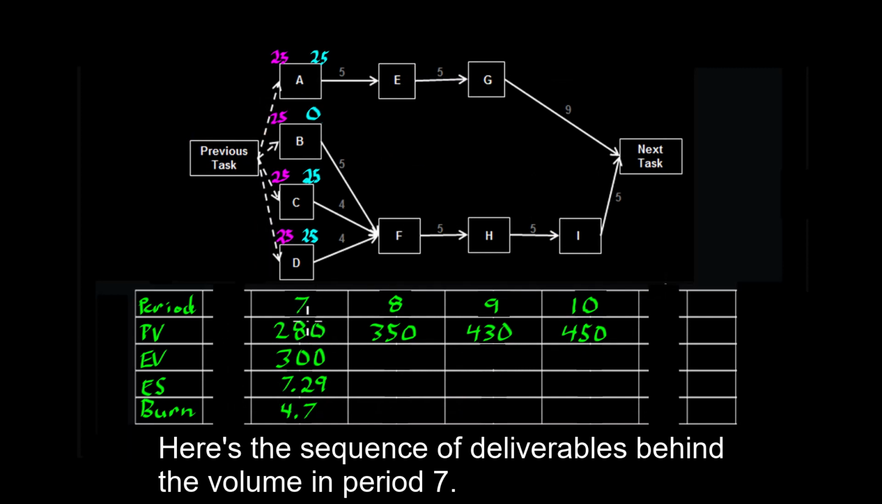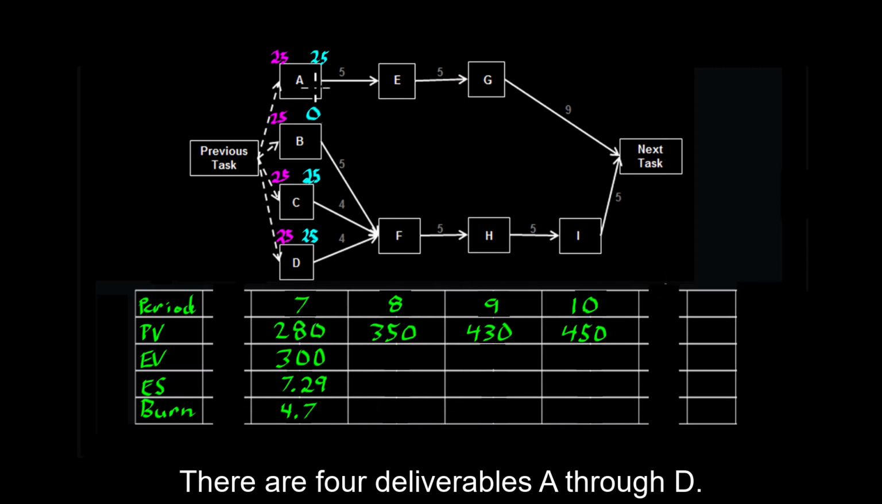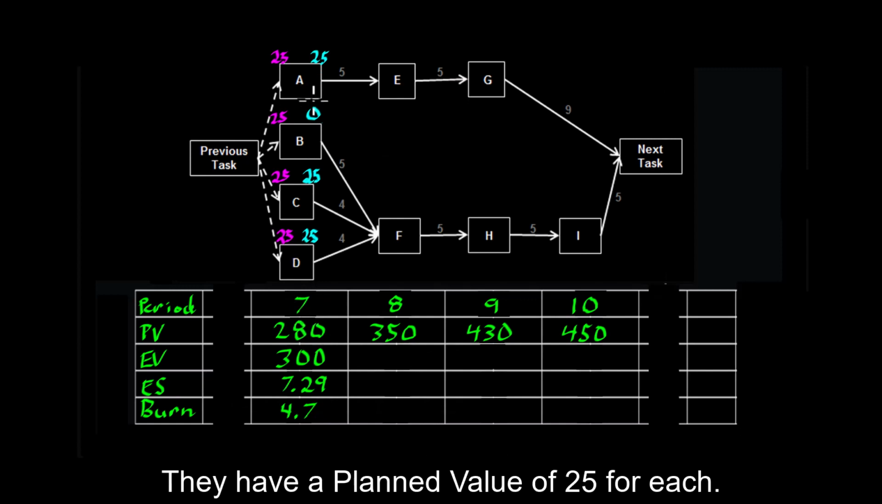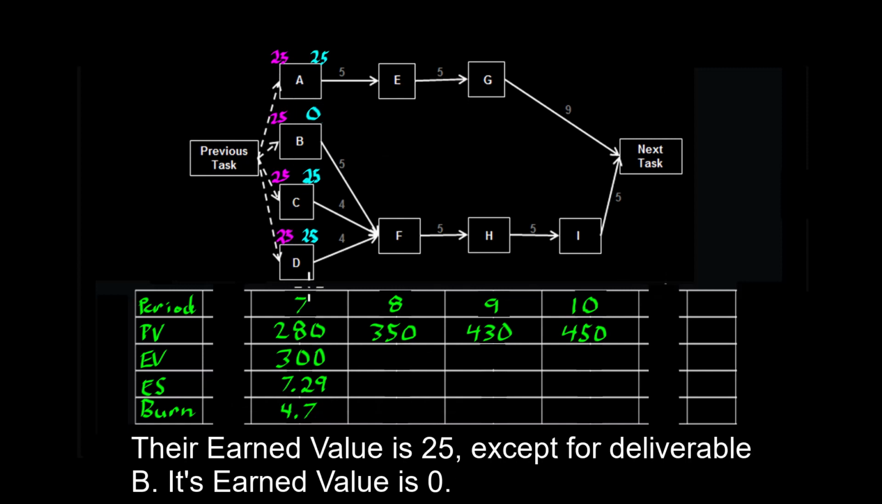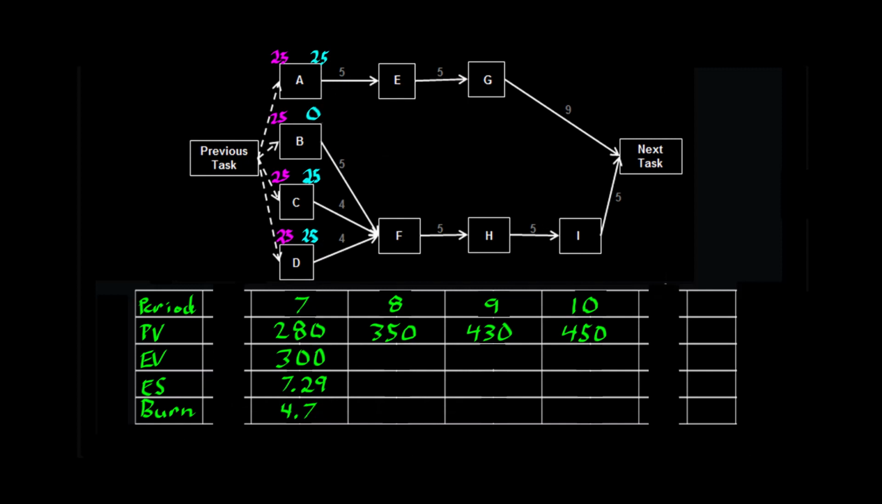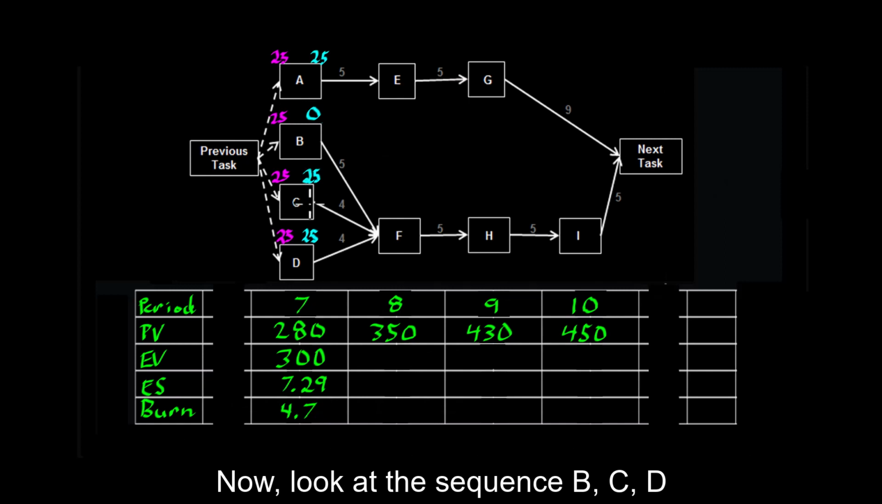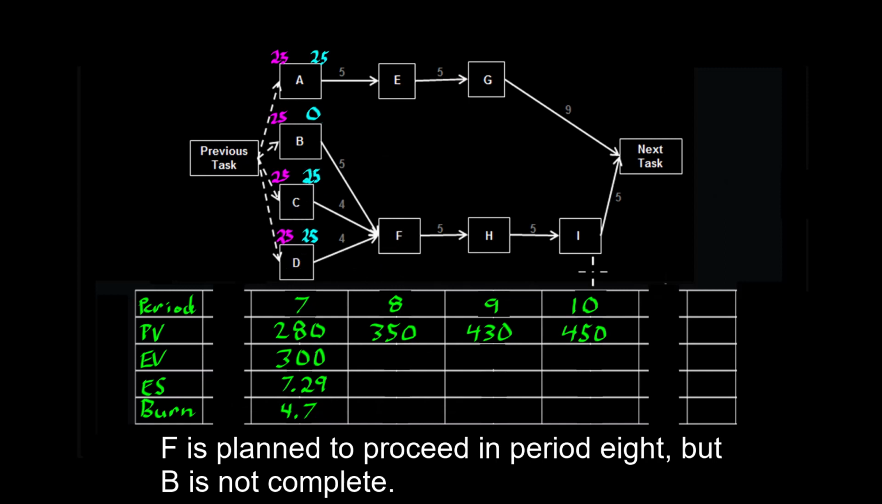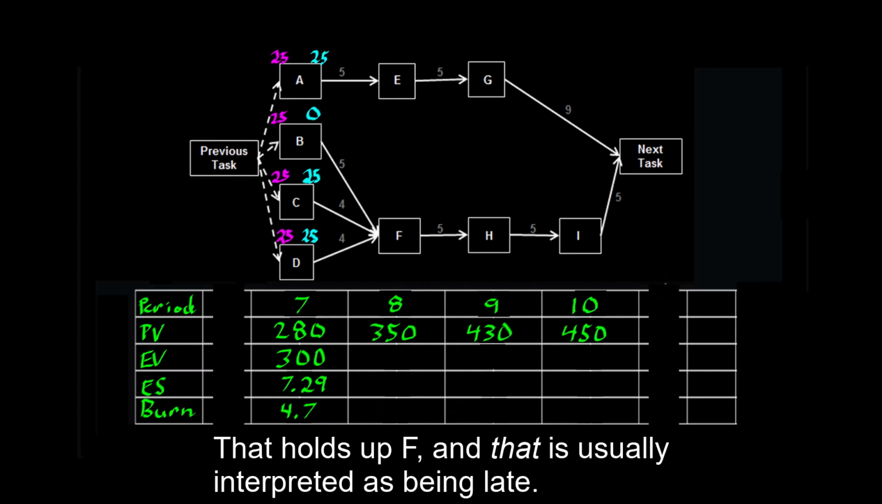In period 7, there are 4 deliverables, A through D. They have a planned value of 25 for each. Their earned value is 25, except for deliverable B. Its earned value is 0. Now look at the sequence B, C, D to F. F is planned to proceed in period 8, but B is not complete. That holds up F, and that is usually interpreted as being late.